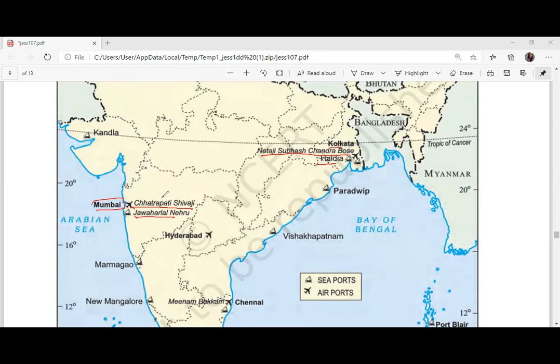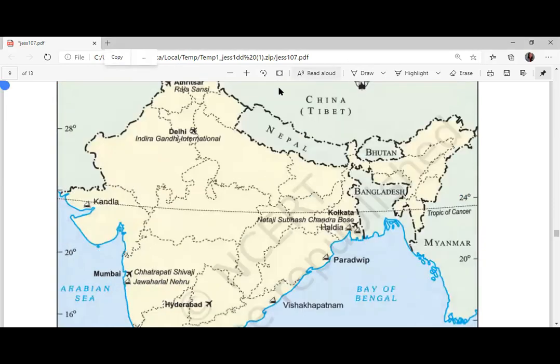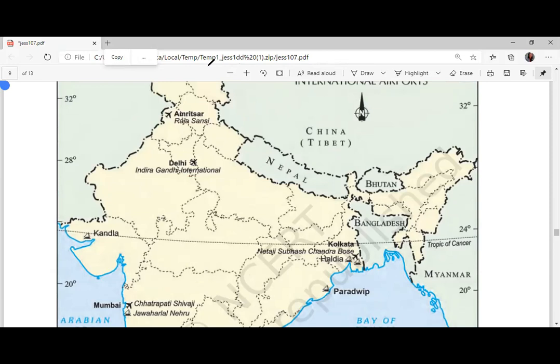Jawaharlal Nehru is a seaport, don't get confused. Meenambakkam is, I think, Anna airport. If you are landing at Indira Gandhi airport, you are landing in Delhi.